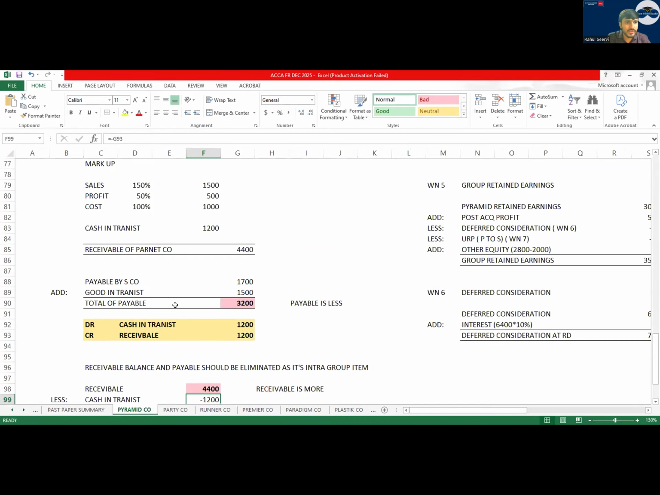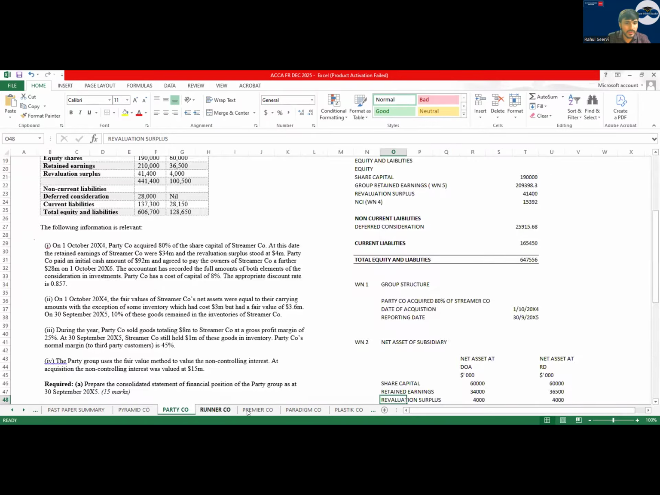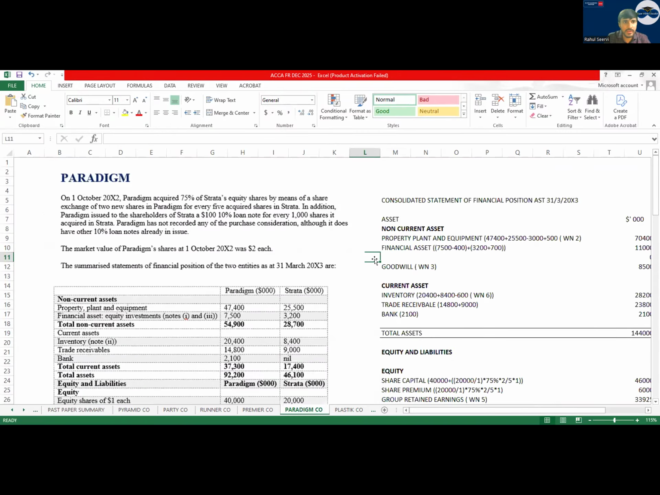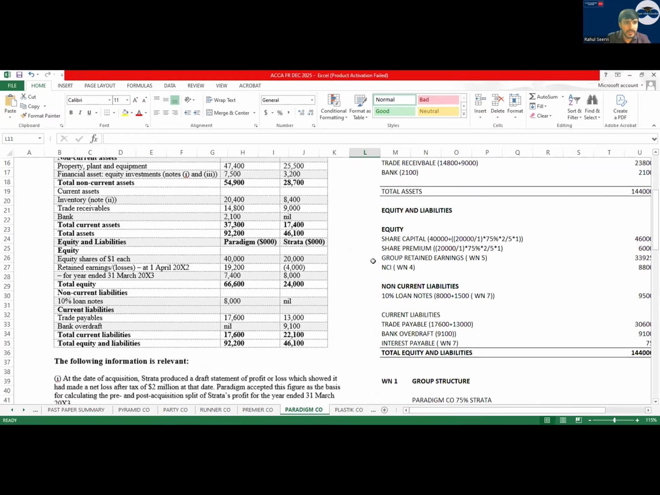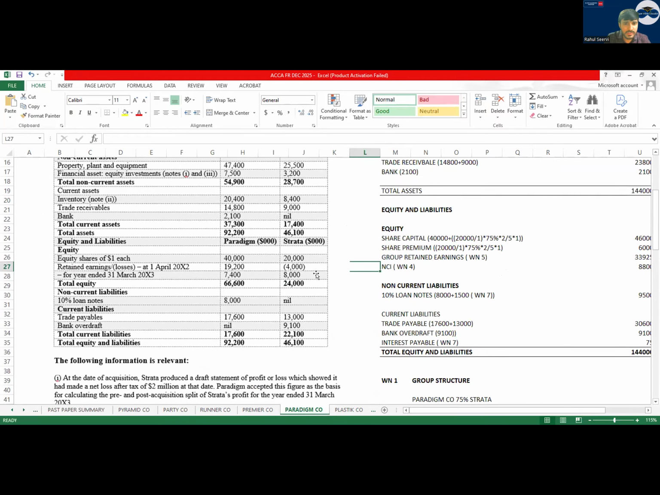As I mentioned, do this receivable payable, the party company runner premium question we did. See now. Here, if you see, what is the loss they have given? 4,000 is the loss which they have given here. But what is the profit they have given for the year, sir? 8,000 they have given the profit.